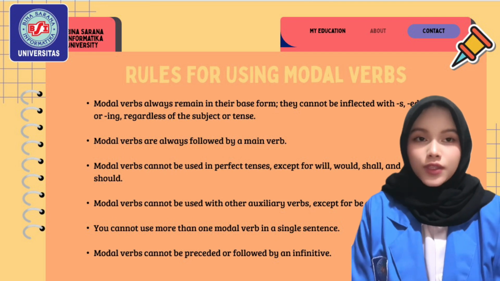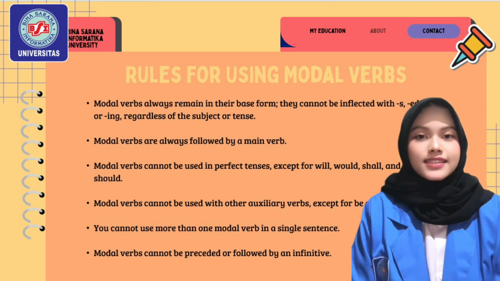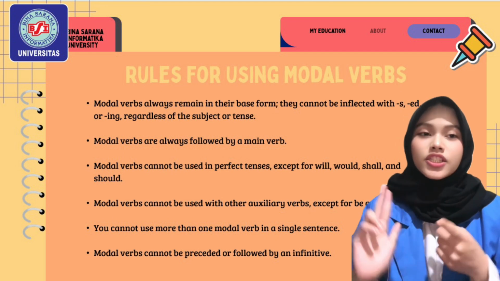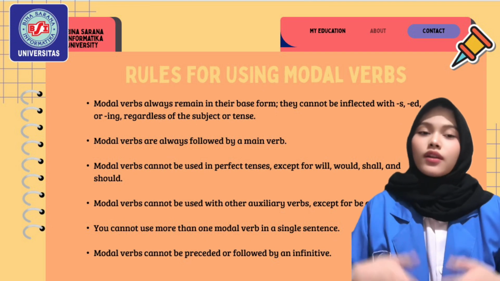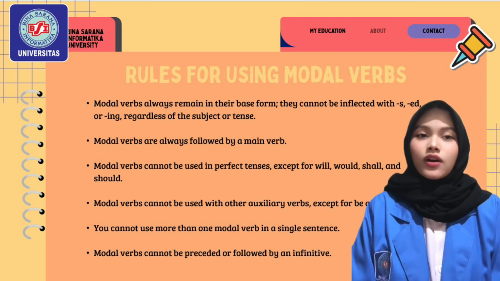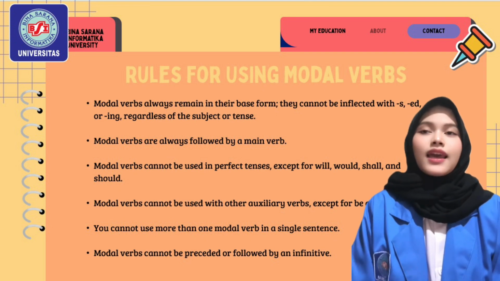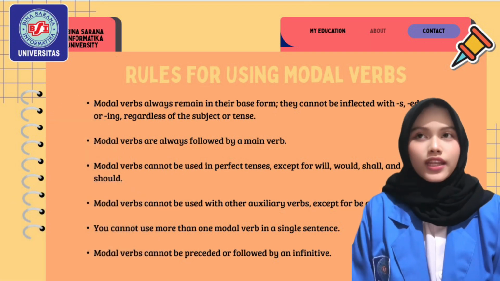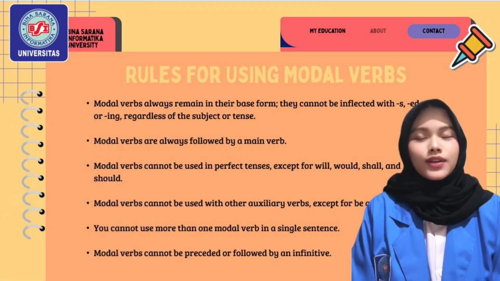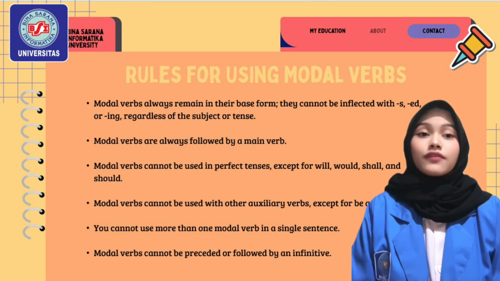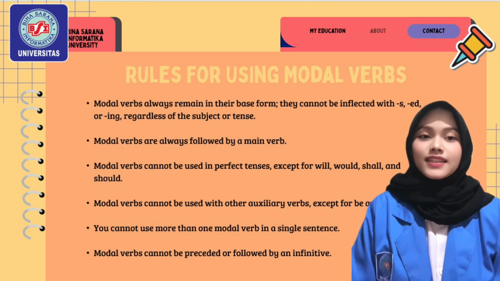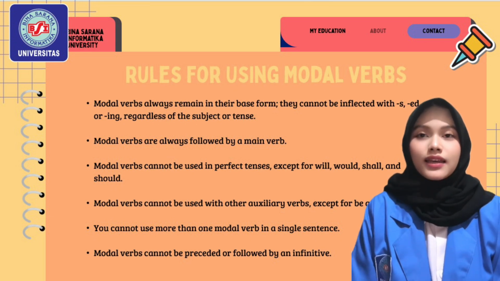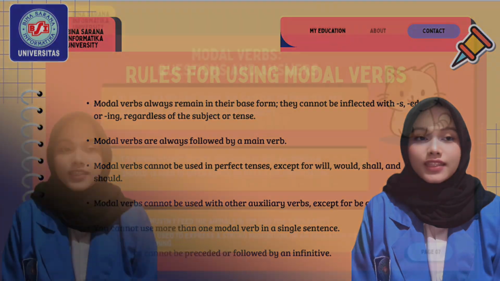Modal verbs cannot be used in perfect tense except for will, would, shall, and should. Modal verbs cannot be used with other auxiliary verbs except for be and have. You cannot use more than one modal verb in a single sentence. Modal verbs cannot be preceded or followed by an infinitive.